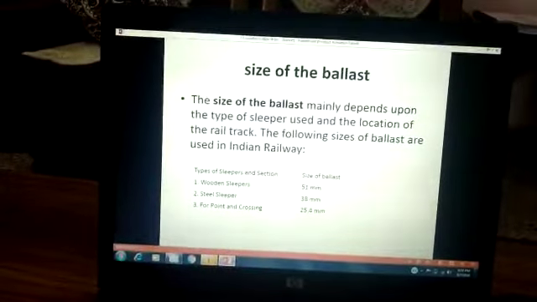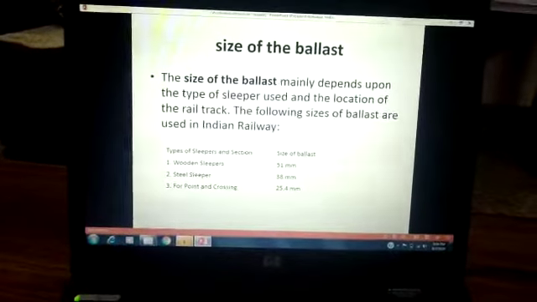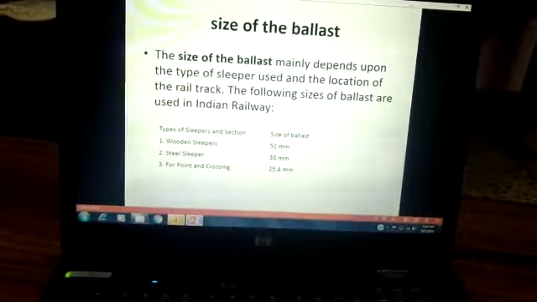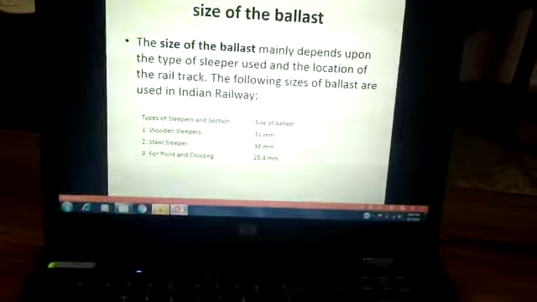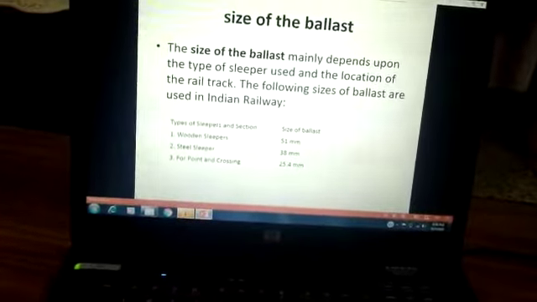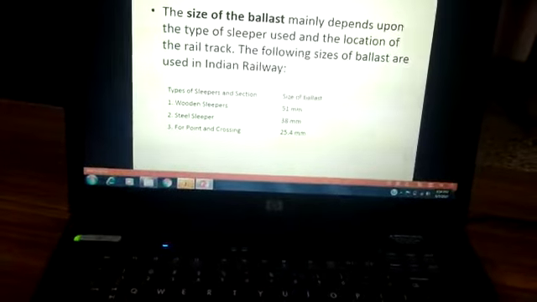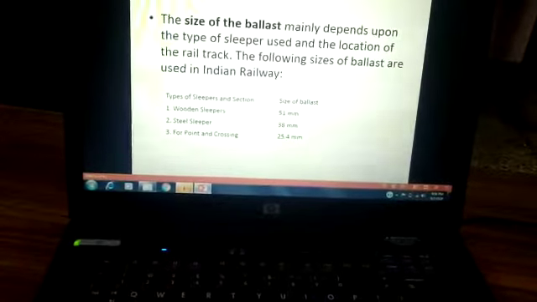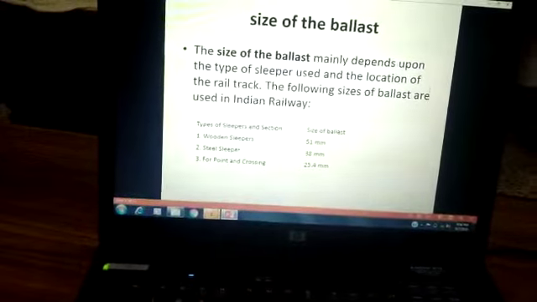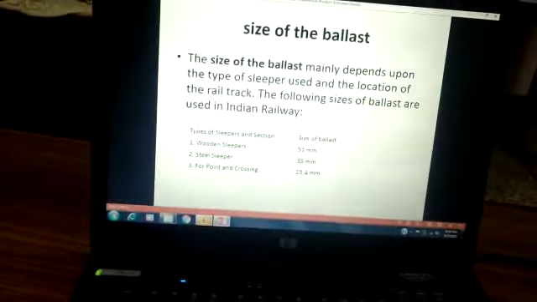This is the size of the ballast which is required under the railway track. It basically depends upon the type of the sleeper as well as the location of the rail track. So in case of the Indian Railways, for wooden sleepers, steel sleepers, and the sleepers which are used for points and crossings, different types of ballast are used. The size of the ballast required for wooden sleepers is 50 mm, for steel sleepers it should be 38 mm, and for points and crossings it should be 25.4 mm. Why so small? Because there is a very small volume or density of vehicles over there at the points and crossings. That's only for a few seconds.